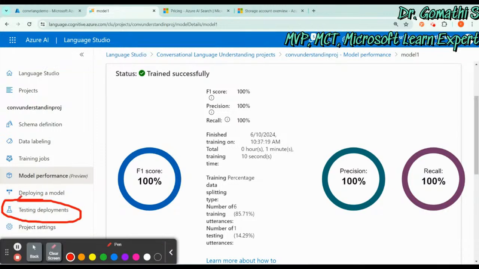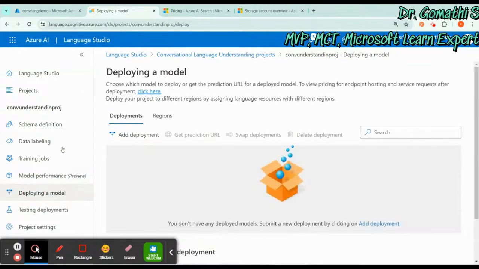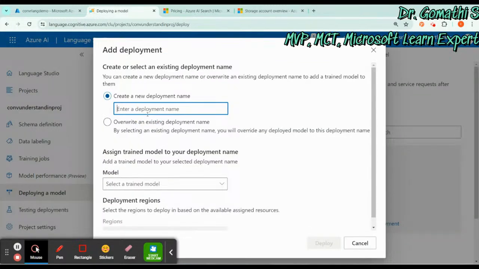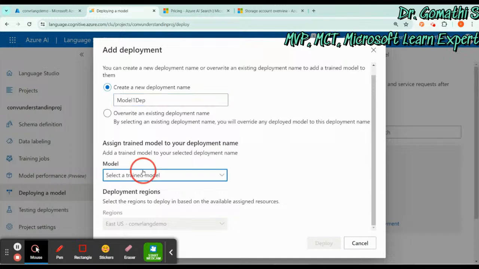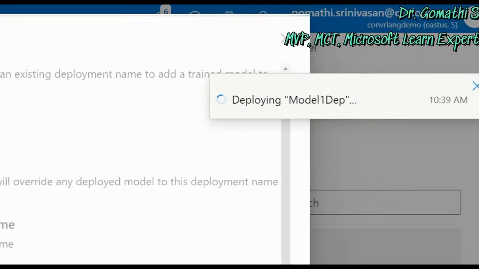Here on the left side you can see we have these steps to do. You can click on testing deployed model, and select the deployment name. We have to deploy the model first, and only then can we test it. To deploy your model, add deployment and create a deployment name. I'm just giving the deployment name model 1 deploy. You have to select the trained model here and click deploy. It will take some time to deploy. So before testing, you have to first deploy it.